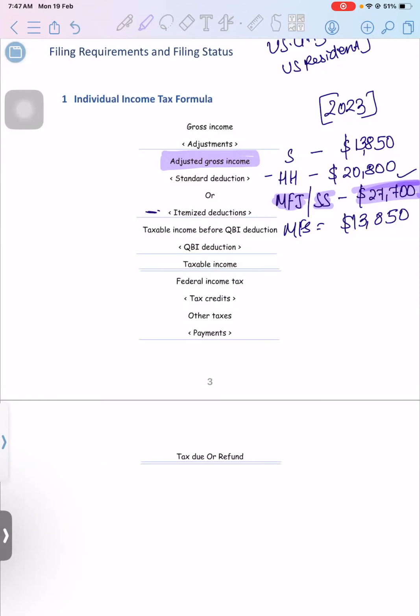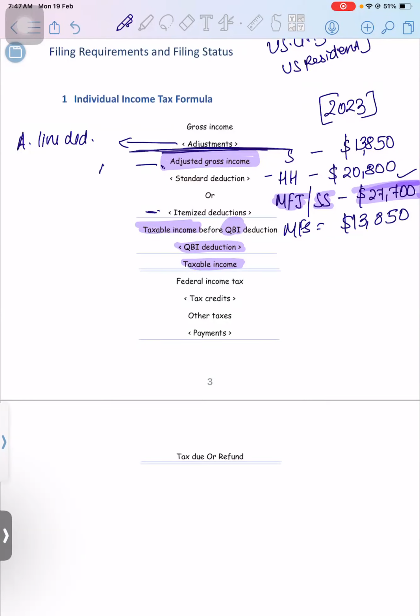After reducing either of these, you will get a taxable income before QBI. Then you will reduce the QBI, and you will get the taxable income. So I'm just explaining the sequence, what will come at which line. Now this adjustment, as I mentioned, will also be called an above the line deduction. Above the line means this is our AGI, adjusted gross income. You have to understand this, because based on AGI, so many limits are set in our credits chapter.